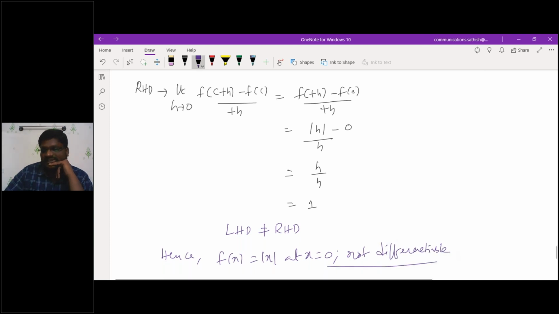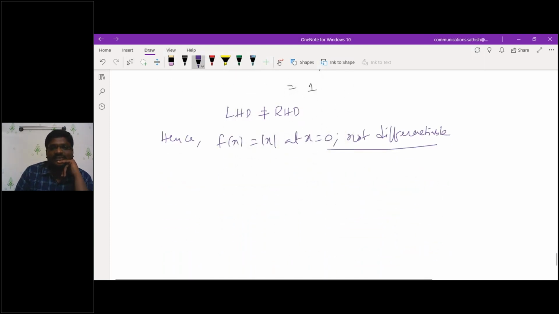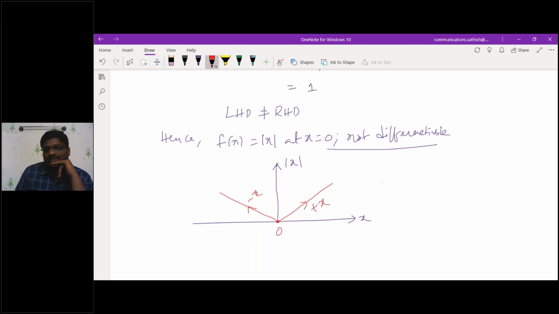If you observe properly, if I sketch that one, you can have the direct conclusion here. I already sketched this for you. This is your mod x now, which is 0 at the origin. This will be plus x, and this will be minus x. Actually, the mod x definition I already gave you: mod x is equal to plus x when x is greater than 0, it is 0 when x is equal to 0, and it is minus x when x is less than 0. This is the definition now.